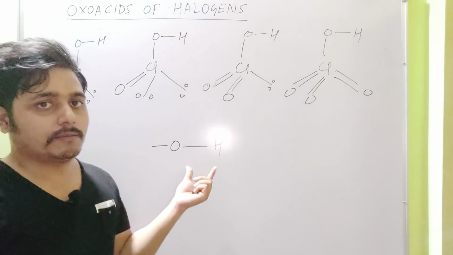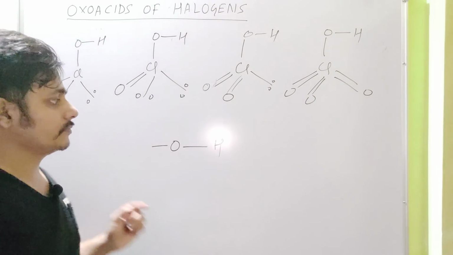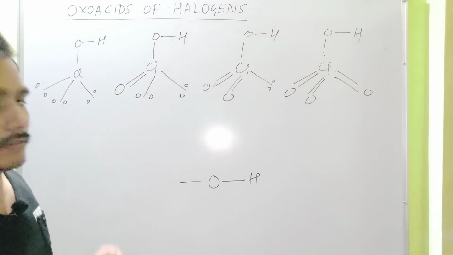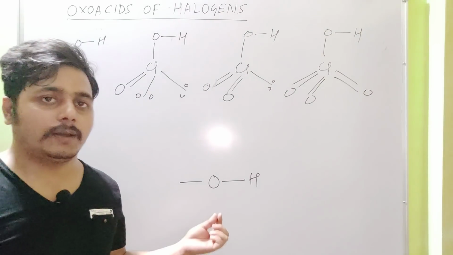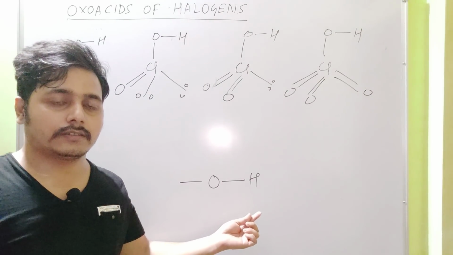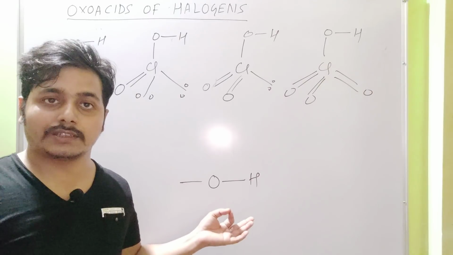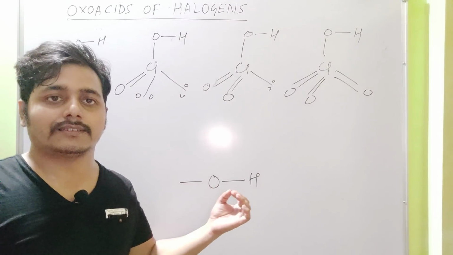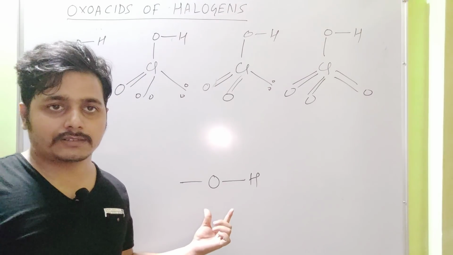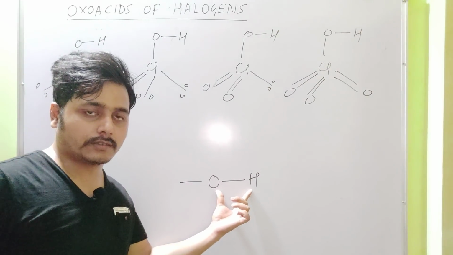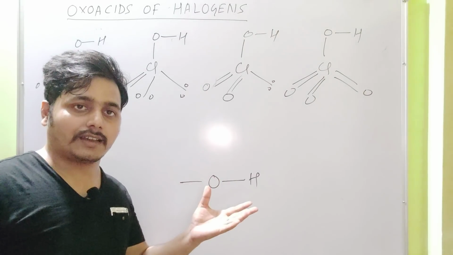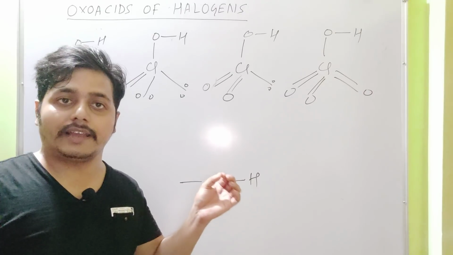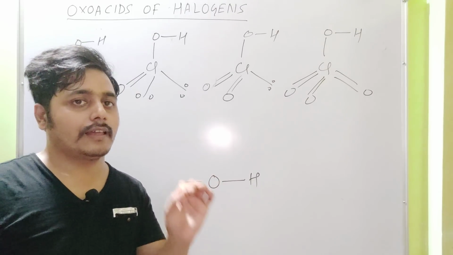The more the polarity of the OH bond, the greater is the tendency to release H plus ions, and hence the stronger is the acid.